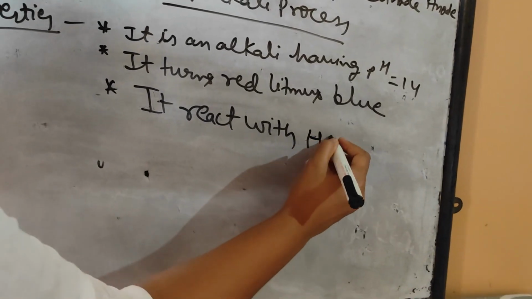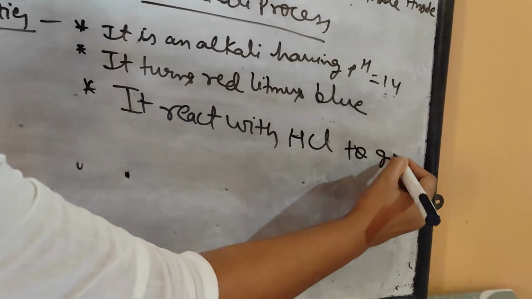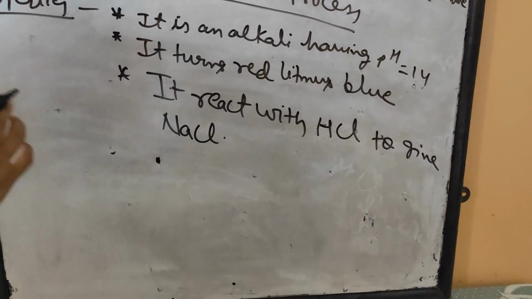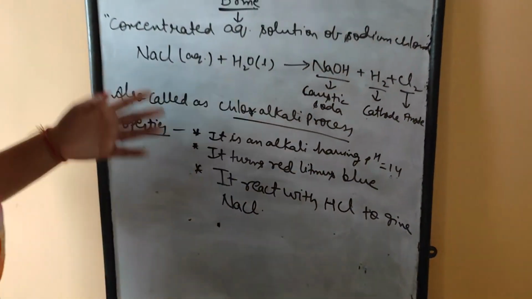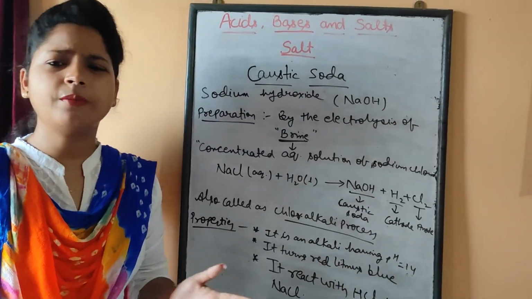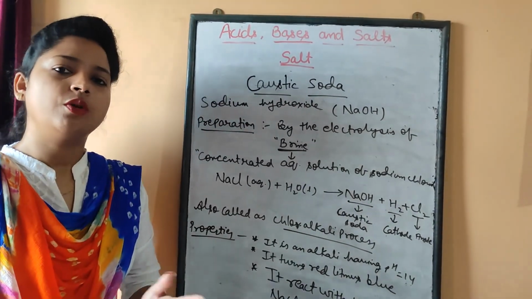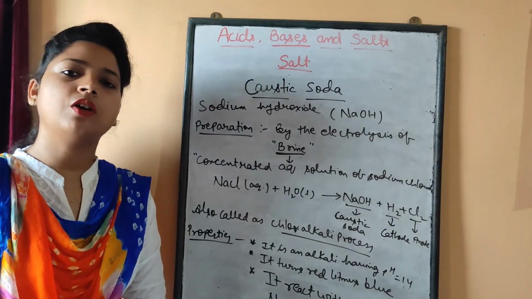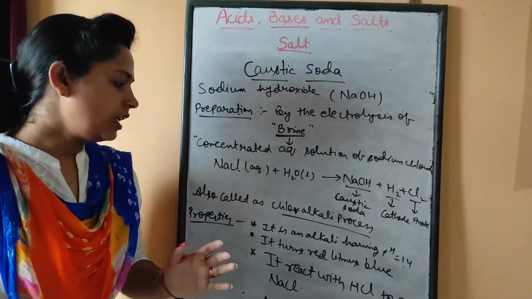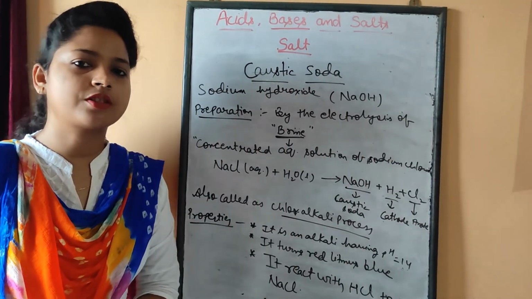It reacts with HCl to give NaCl. These are properties of common bases. One more you can write: it reacts with non-metallic oxide to give salt and water. So these are the properties of caustic soda.